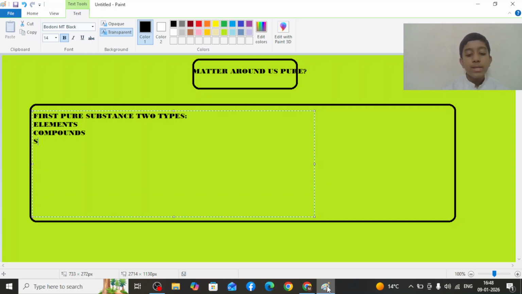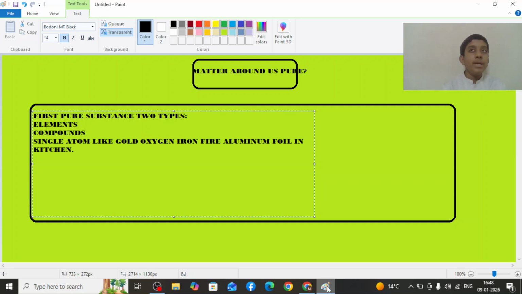Elements are made of a single kind of atom, like gold, oxygen, iron, and aluminium, such as the aluminium foil in the kitchen.